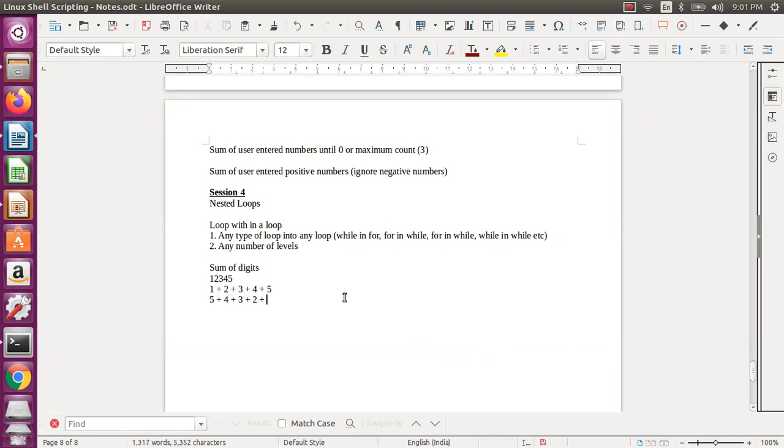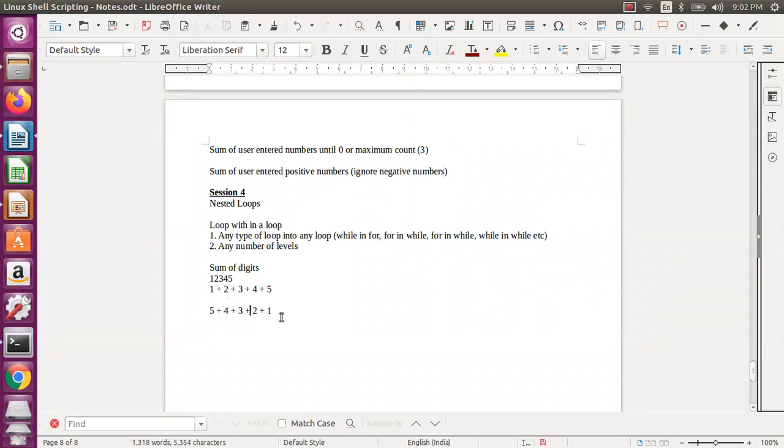I am following the second way, which is 5 plus 4 plus 3 plus 2 plus 1. But if you want to enhance your programming skills, you can do it in the first order. You need to know the number of digits also, so you first calculate the number of digits, and then you modify the logic accordingly. But I am doing it this way because the same logic has to work as per the number of digits.